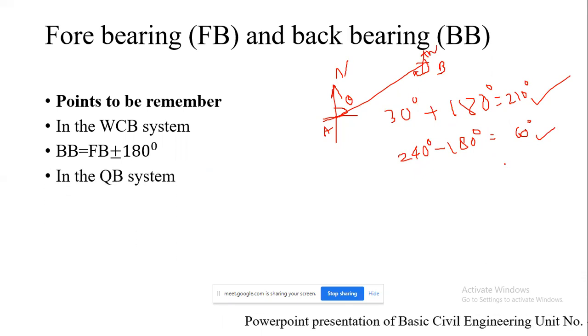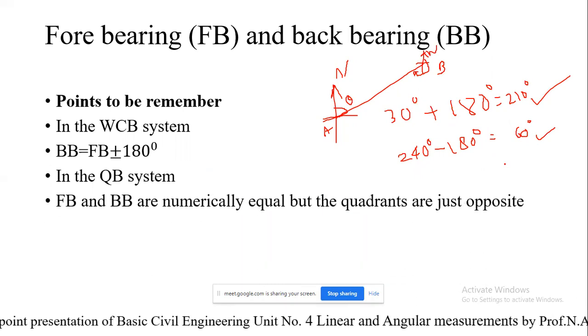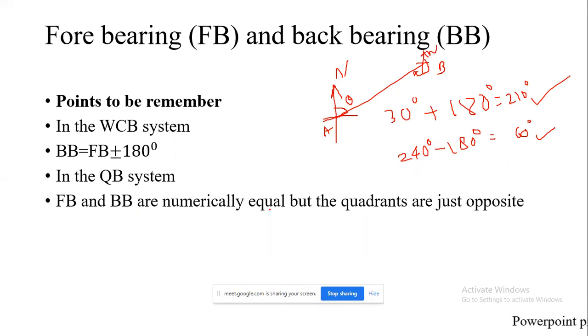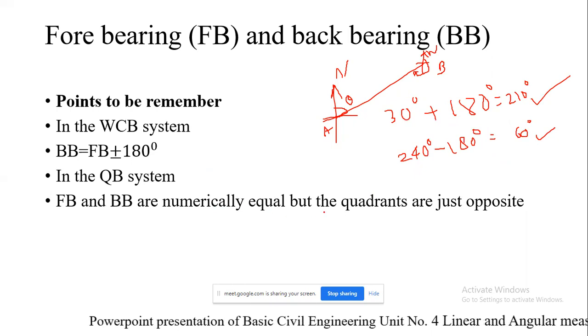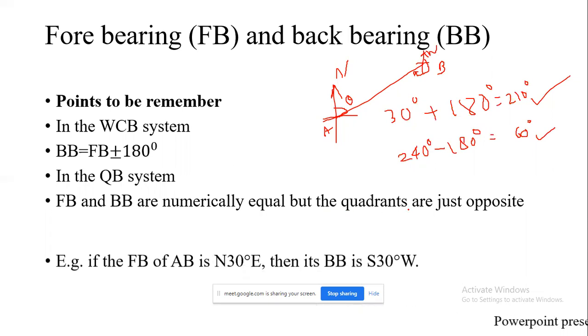Whereas whenever you are going to deal with the quadrantal bearing system, that is QB system, the fore bearing and back bearing are numerically equal. The values are going to remain same. Whatever is the horizontal angle of bearing is going to remain same, but the quadrants are just opposite. Take an example.